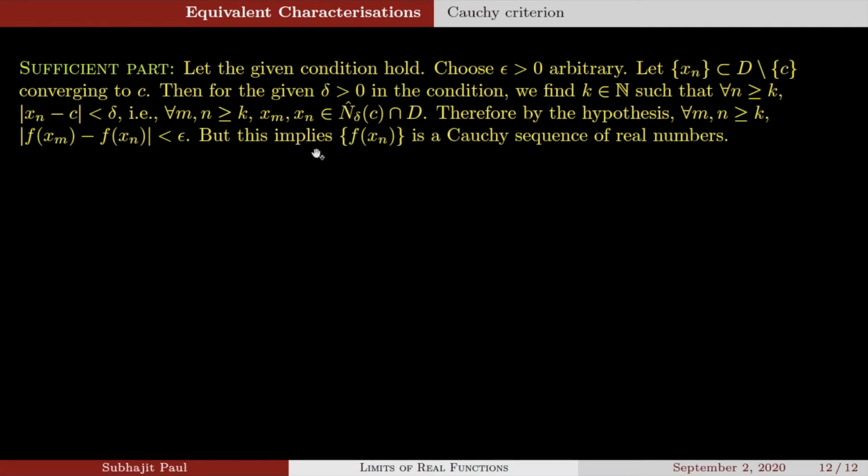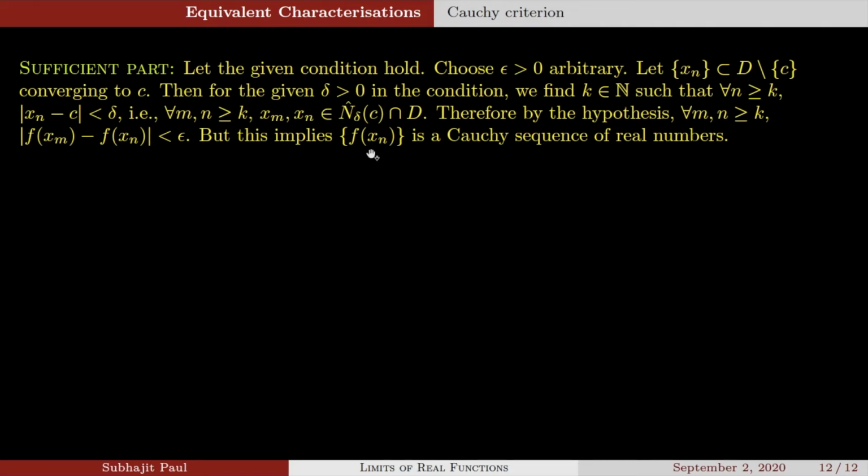This implies that the sequence f(xn) is a Cauchy sequence of real numbers, because for all m and n greater than or equal to k, the mutual distance between the mth term and the nth term of the functional value sequence f(xn) is less than epsilon.